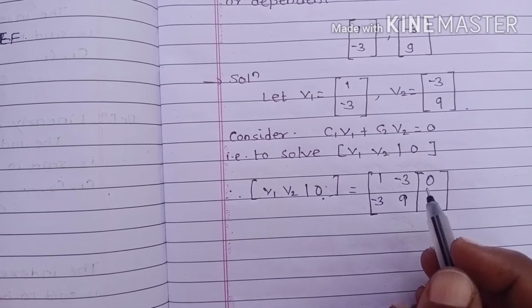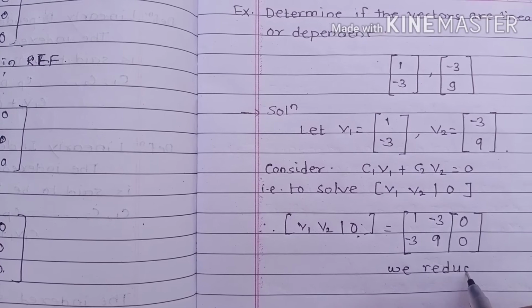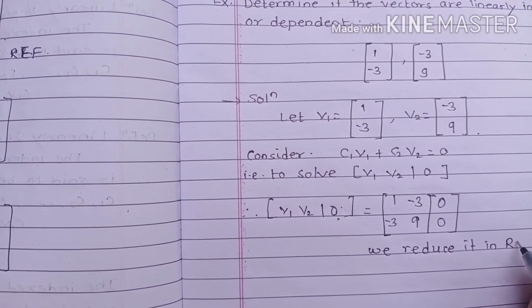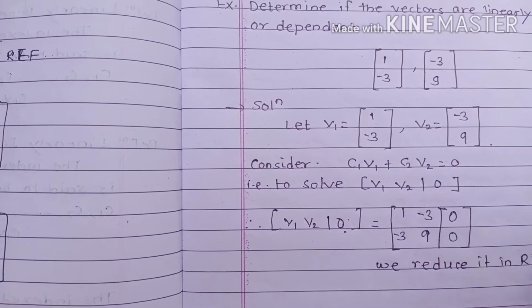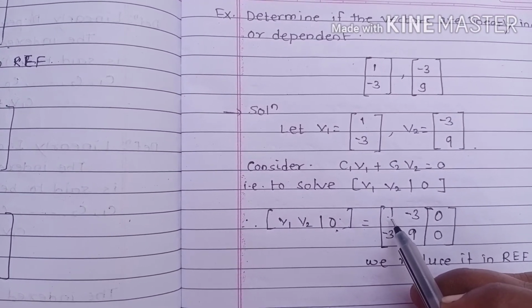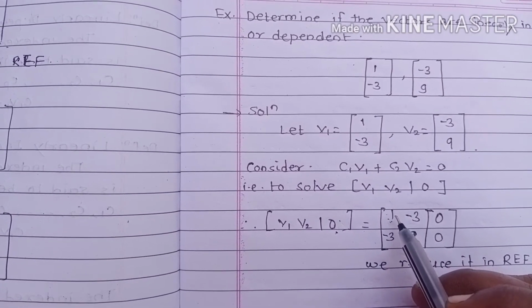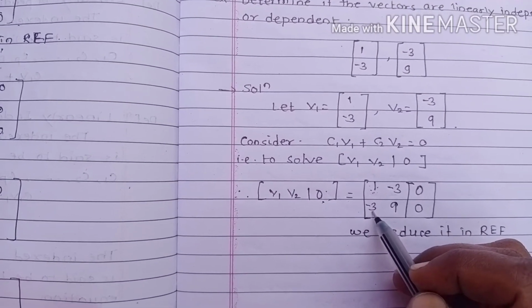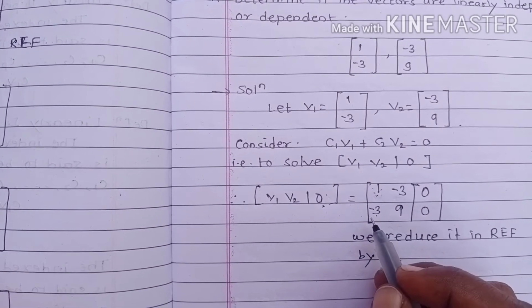Now we have to reduce it to row echelon form. Check whether the first row is non-zero, whether the first entry is non-zero, and whether it is a leading one. It is, so by using this leading one we make its bottom entry 0. For that we use the row operation on R2, because we have to work in our second row.